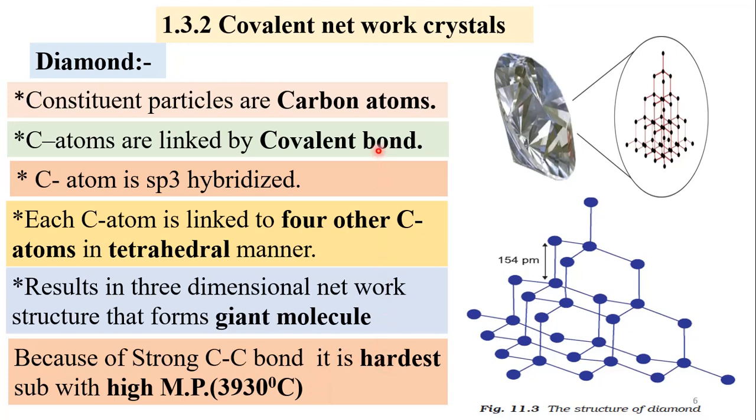So there may be a question like this, why diamond is the hardest substance. So you have to write this, and you have to draw the diagram of the structure of diamond.